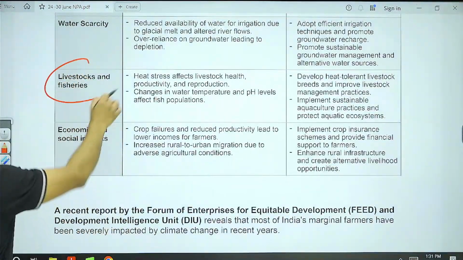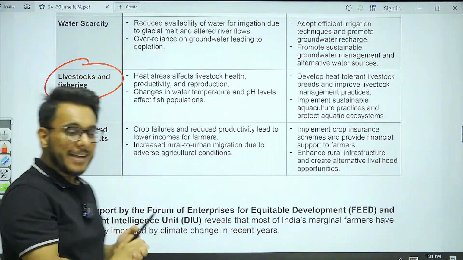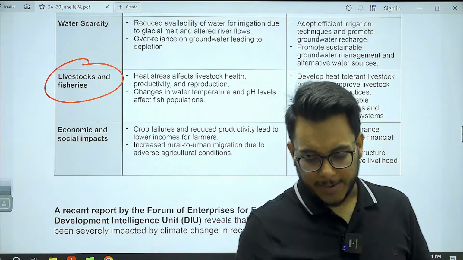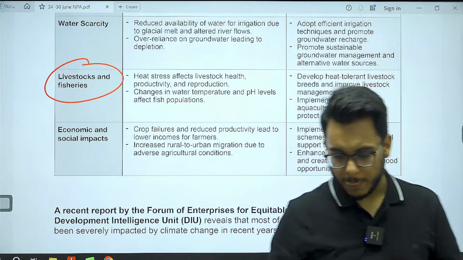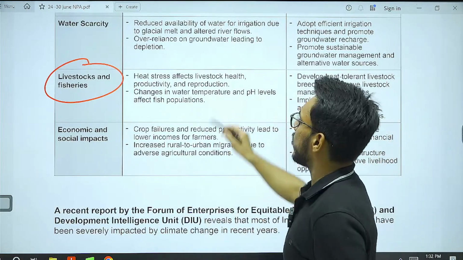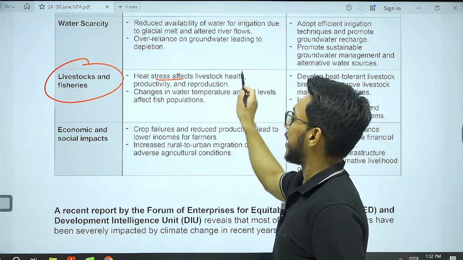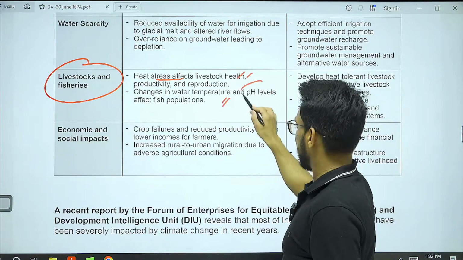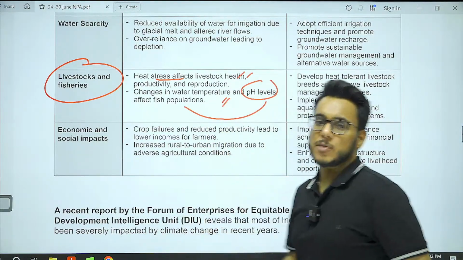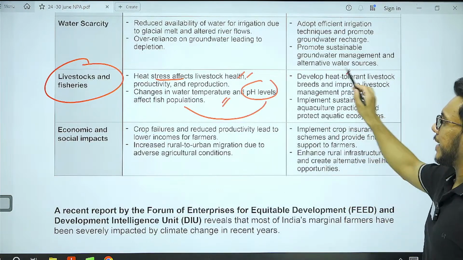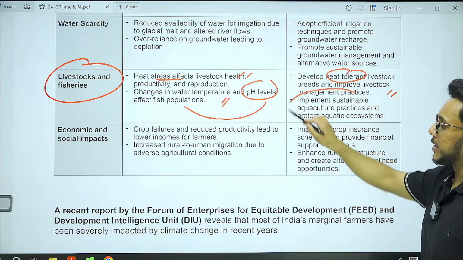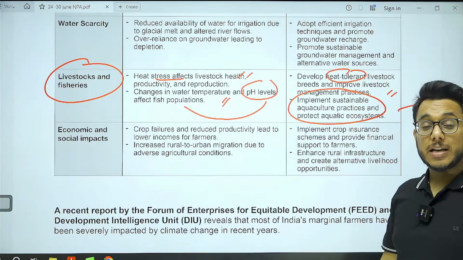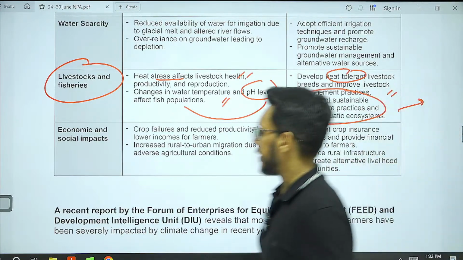Livestock and fisheries. High heat stress is also impacting the quality of water. Heat stress affects the livestock, and as water temperature increases, the pH level affects the fish population. So what we need to do? Again, heat tolerant livestock breeds and sustainable aquaculture. Pond aquaculture in controlled circumstances needs to be increased.